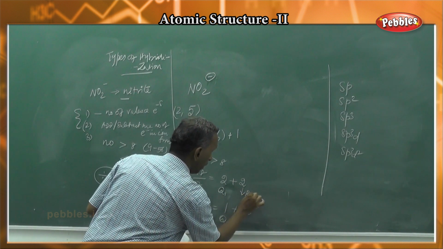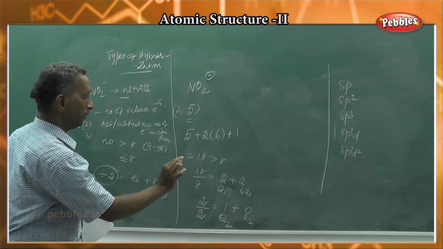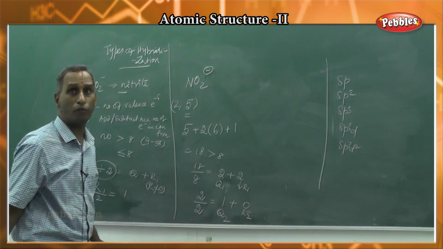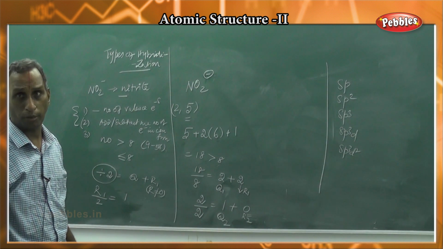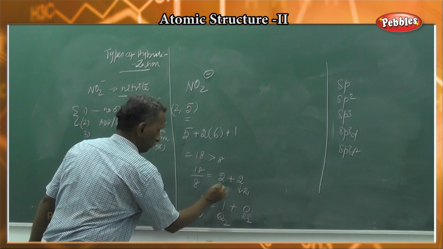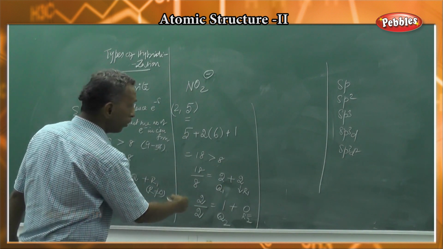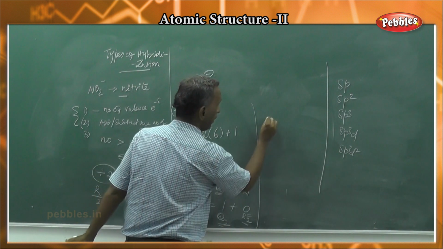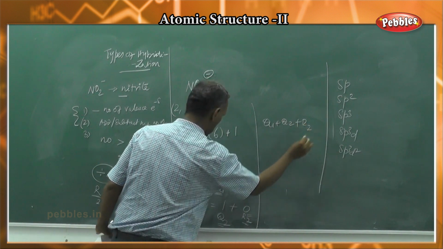First remainder, second remainder. So now this process has to be continued till you get a remainder of 0. As long as you get a non-zero remainder, you have to continue the process. So now the process is over. Next step is summing up all quotients and the final remainder. 2 quotients are there and 1 remainder: Q1 plus Q2 plus R2.